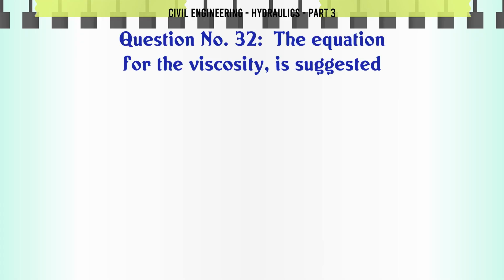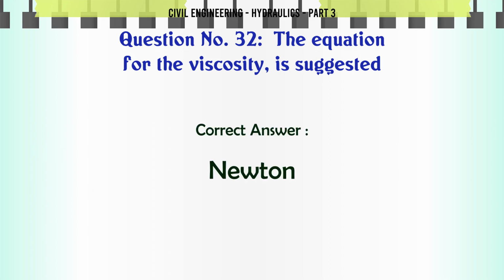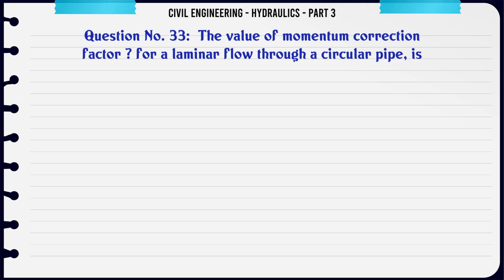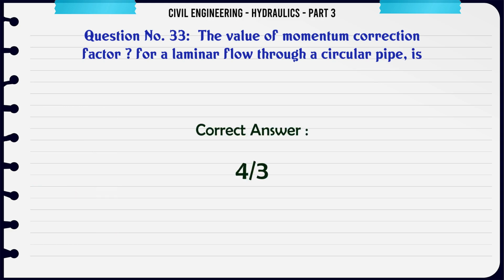The equation for viscosity is suggested by A. Bernoulli, B. Newton, C. Chezy, D. Bazin. The correct answer is Newton. The value of the momentum correction factor for a laminar flow through a circular pipe is A. 1/2, B. 2/3, C. 3/4, D. 4/3. The correct answer is 4/3.